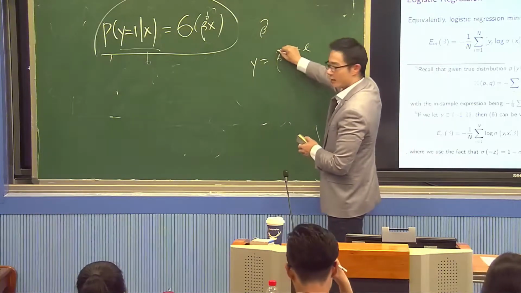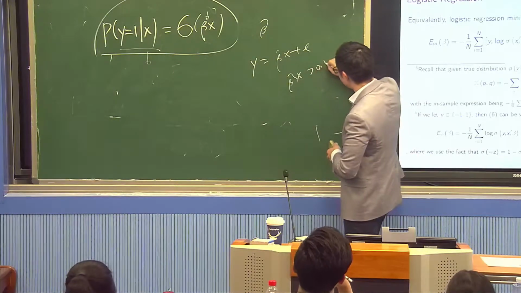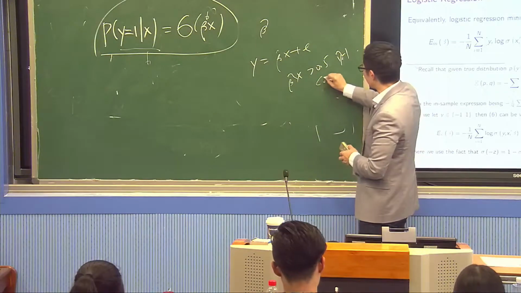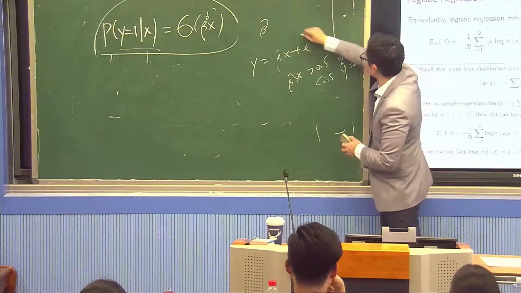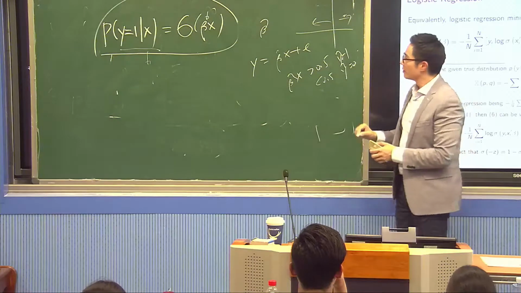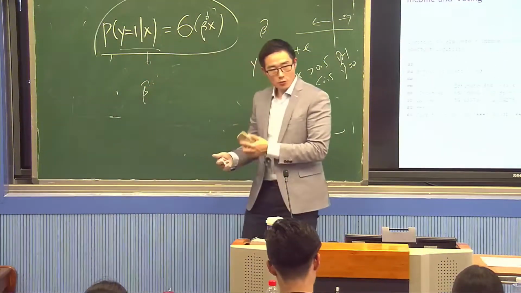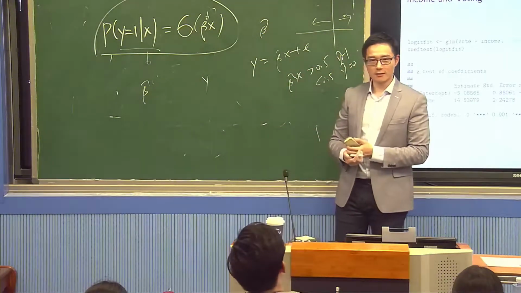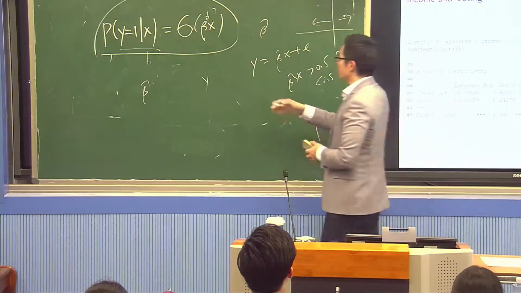So if this beta hat x is larger than 0.5, I predict y equal to 1. If it's smaller than 0.5, I predict y equal to 0. This gives me a linear decision boundary. Here it's equal to 0, here it's equal to 1. Now, for logistic regression, once I get my beta hat, how do I predict y? And the second question is, is the decision boundary linear or not? First of all, is this a linear model in X?